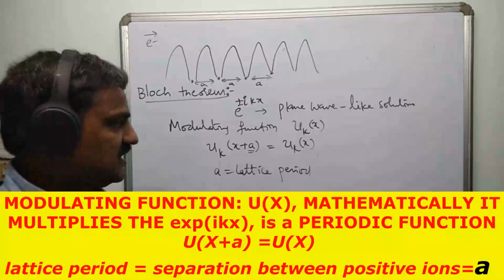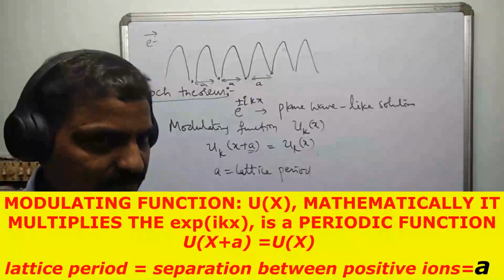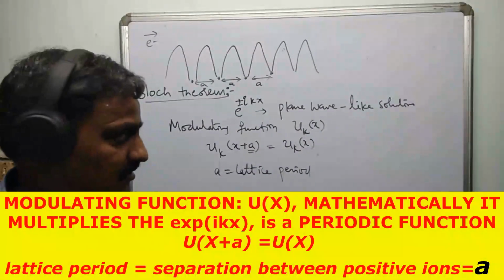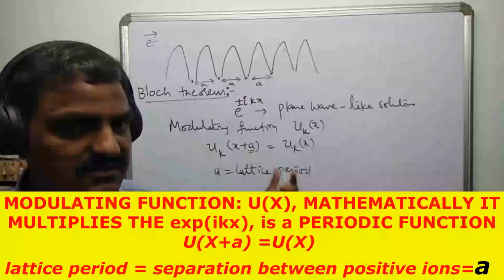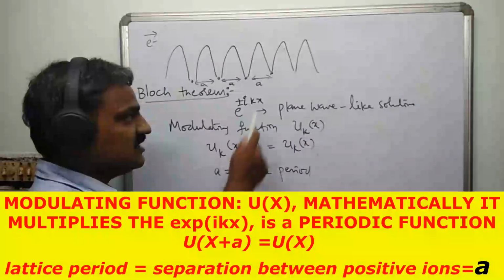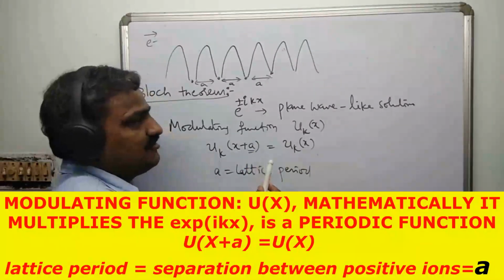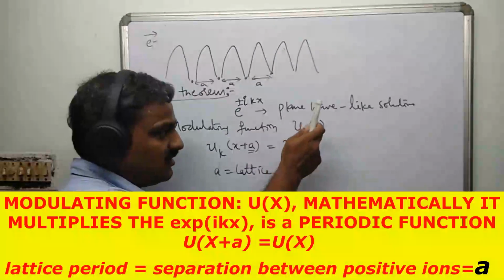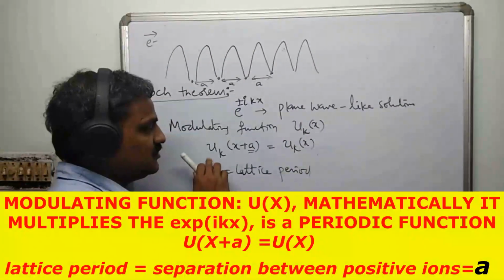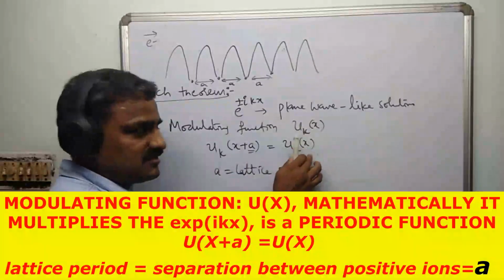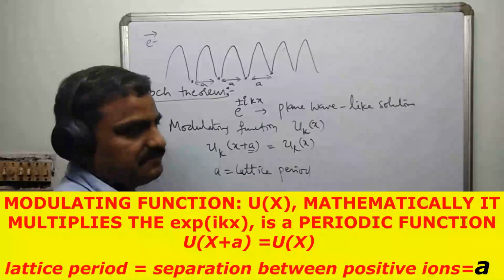So he simply said that an electron inside a periodic potential is also a kind of plane wave, but the plane wave is not just a plane wave. It has some modulating function. In mathematics, modulation means multiplication by something, some function. So still you are going to have this kind of plane waves, but there's going to be some multiplicative factor like uk of x. And what is this uk of x? This uk of x cannot be anything. It has to satisfy a certain condition. uk of x plus a must be equal to uk of x, so it must be a periodic function with the period that is same as that of the lattice, right?